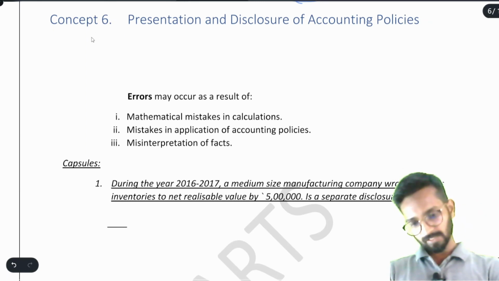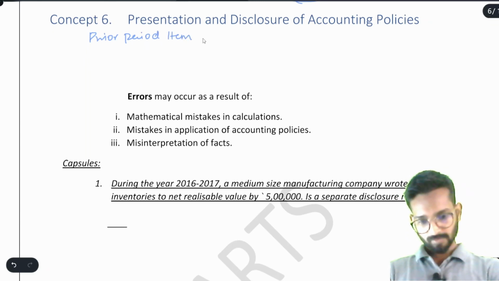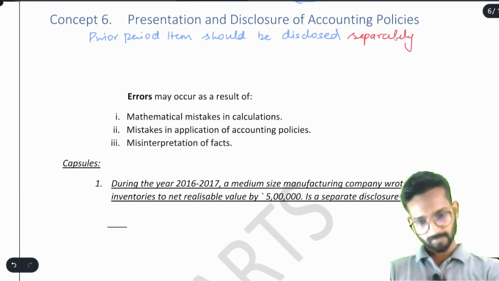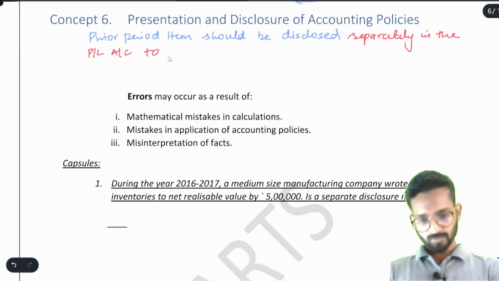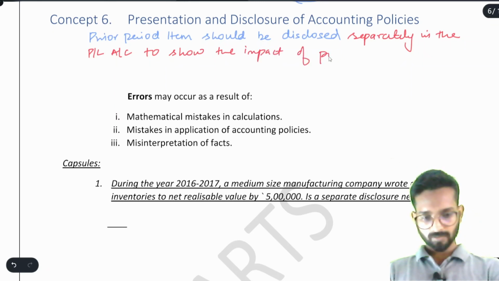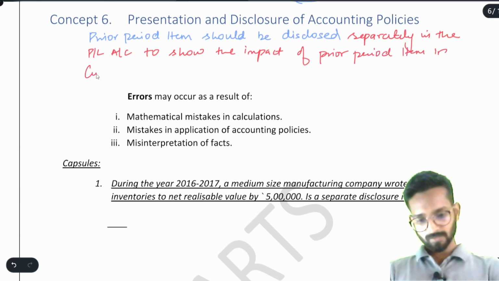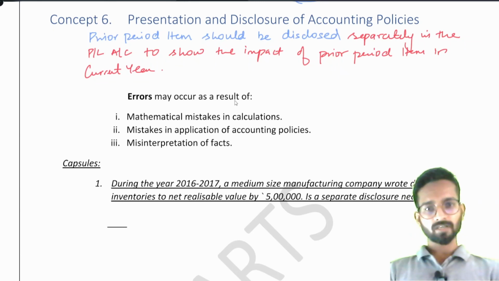It says that the prior period item should be disclosed separately in the P&L account to show the impact of prior period item in the current year. Okay.